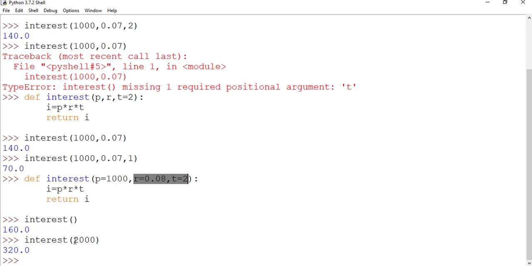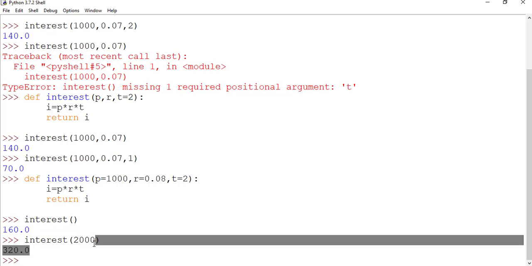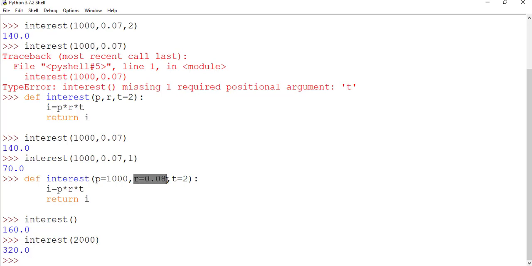So it will take the value of p as 2000 because we are passing it. The value of r will be 0.08 because we have not passed any value in the function call statement, so its default value will be taken. And for t, it will take the value 2 since no value has been passed for t.